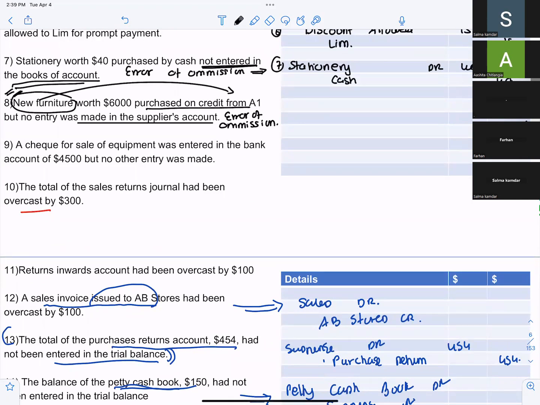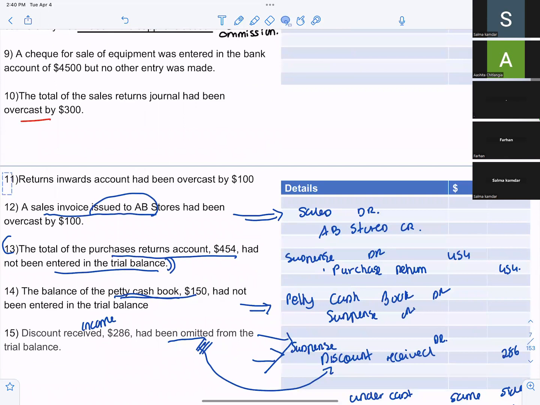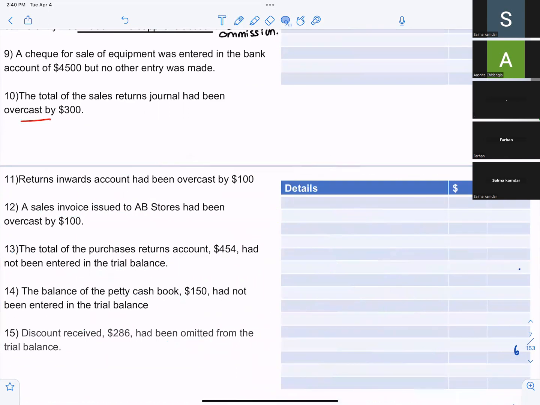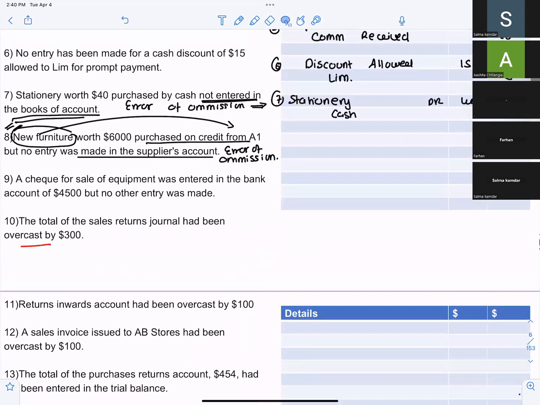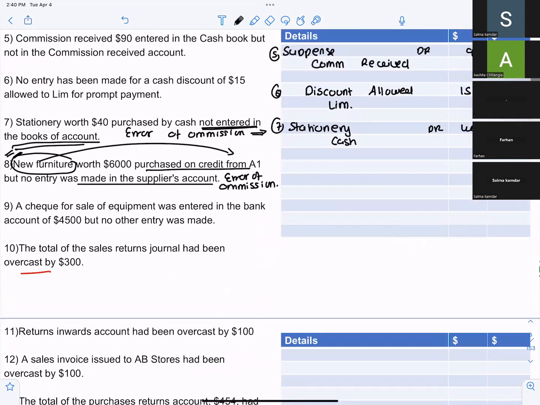What is the difference between furniture and purchases? Furniture is a non-current asset, so you will write the name of the non-current asset. But when you're purchasing goods, you will write purchases. So what is the journal entry to purchase furniture? Furniture debit, A1 credit. Okay, where did you not make the entry?